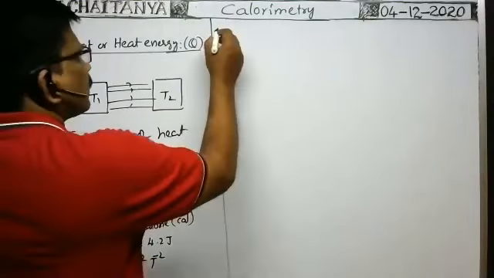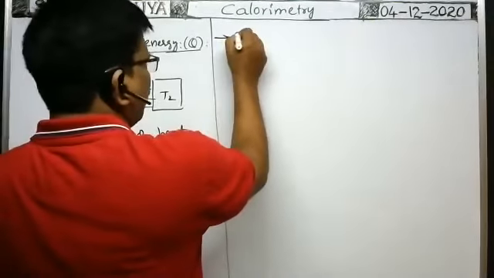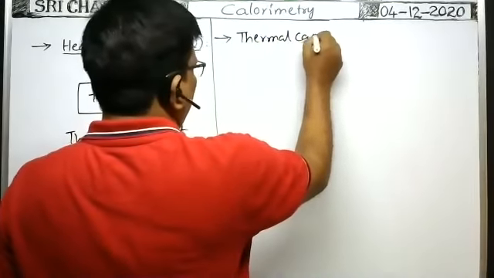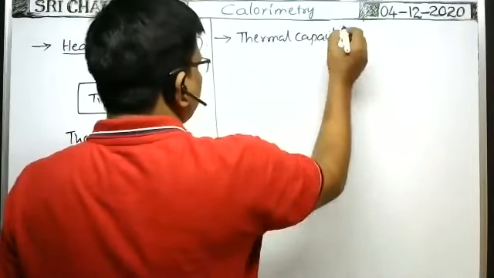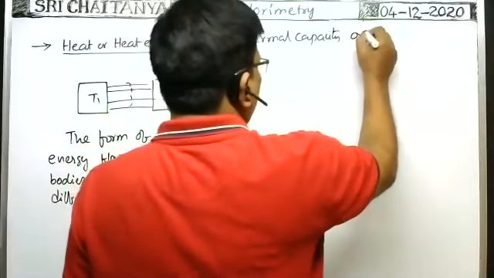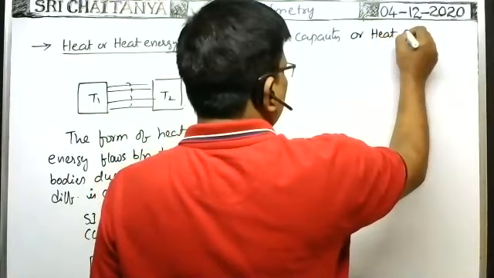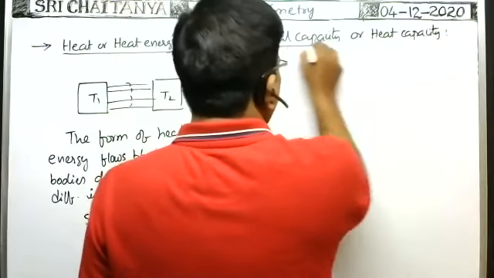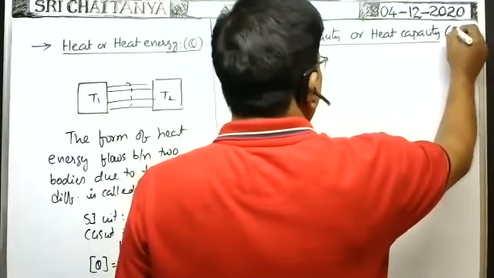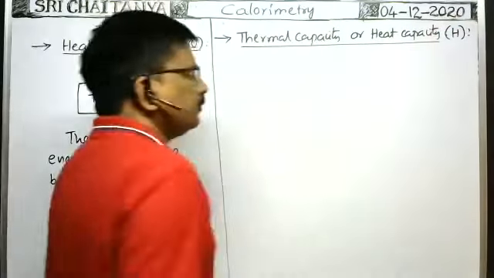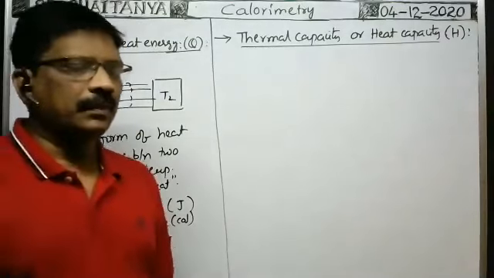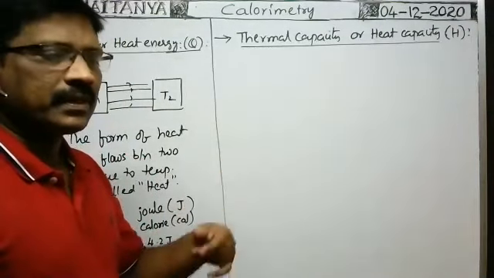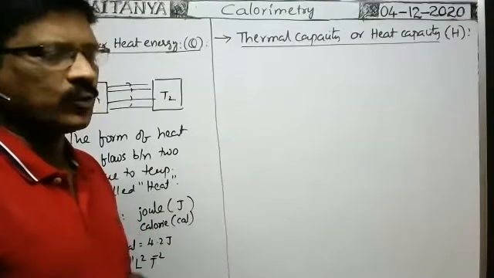Next, thermal capacity or heat capacity, represented by capital H. Thermal capacity or heat capacity means, suppose we are given a certain mass of a substance, which may be solid, liquid or gas, whatever it may be.